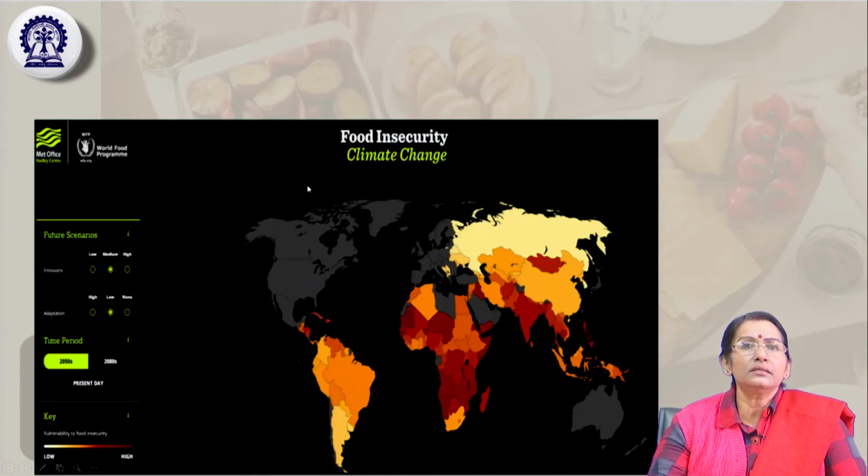Then this is food insecurity, the vulnerability of different countries in this climate change scenario. This is a picture showing how some countries are vulnerable to food insecurity because of climate change, maybe excessive cold. As you can see, North America, Canada and such cold countries usually import food from other countries because of climatic reasons.